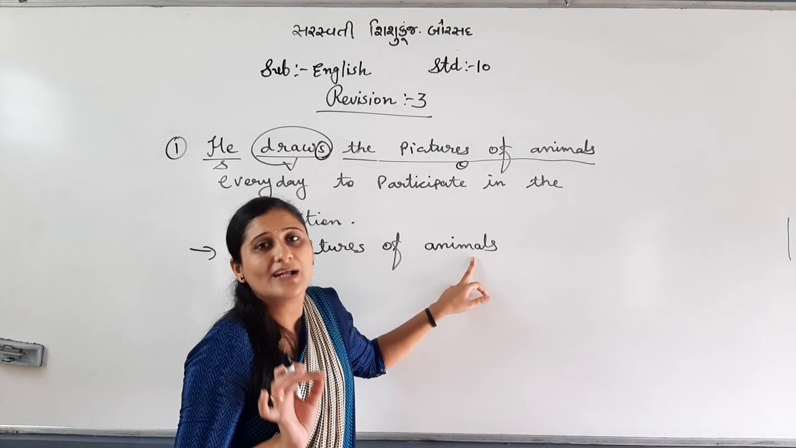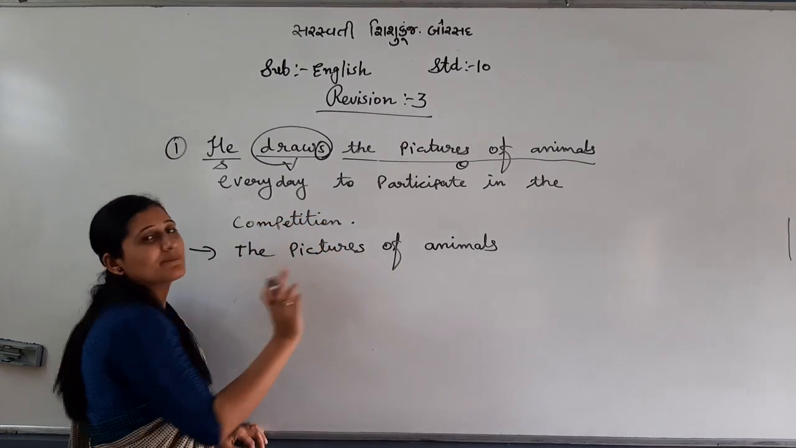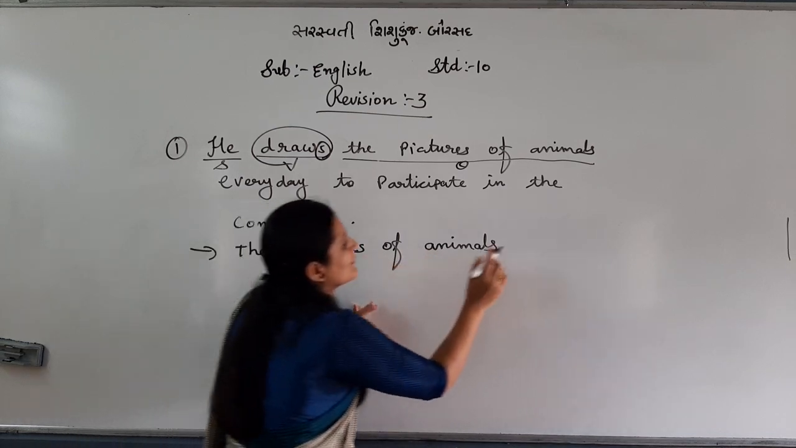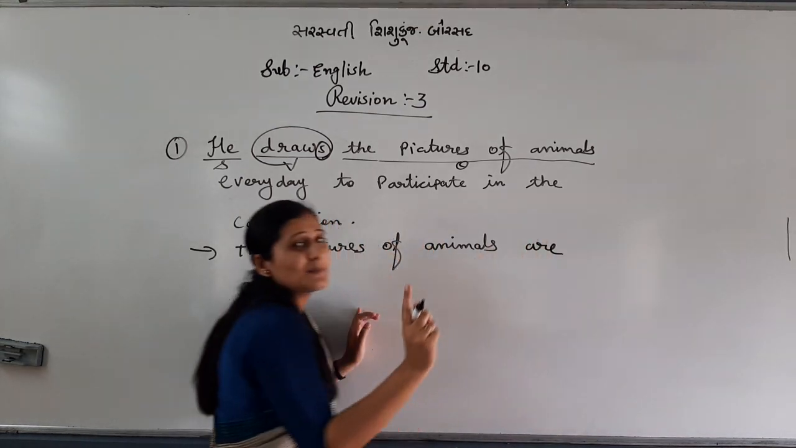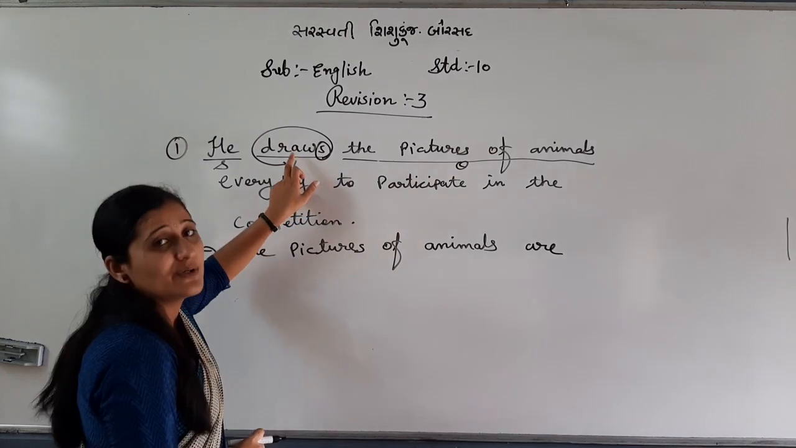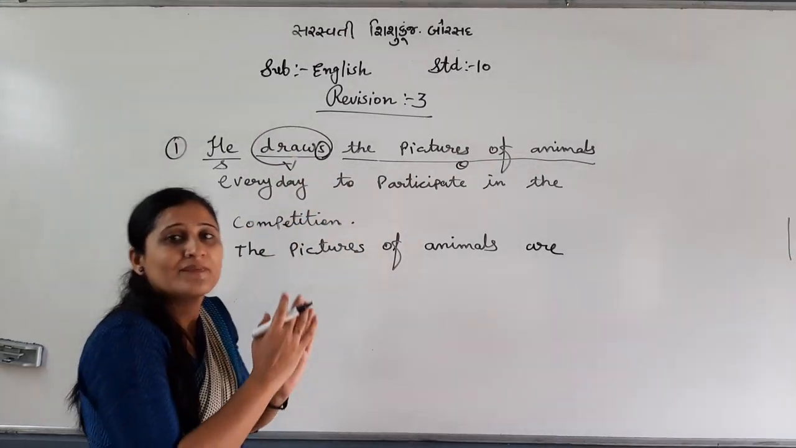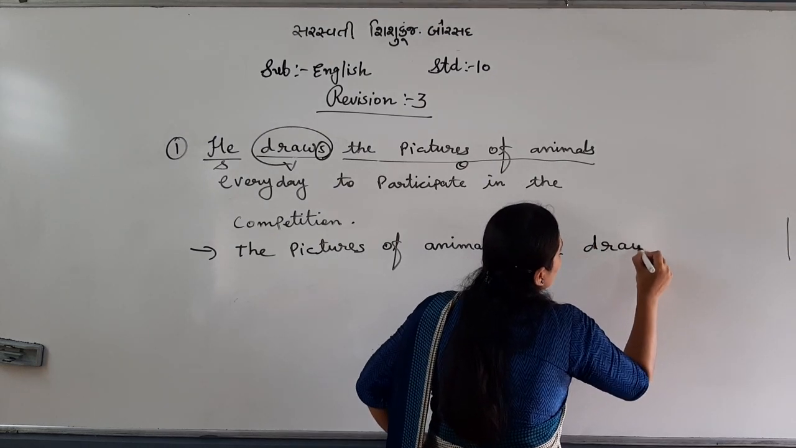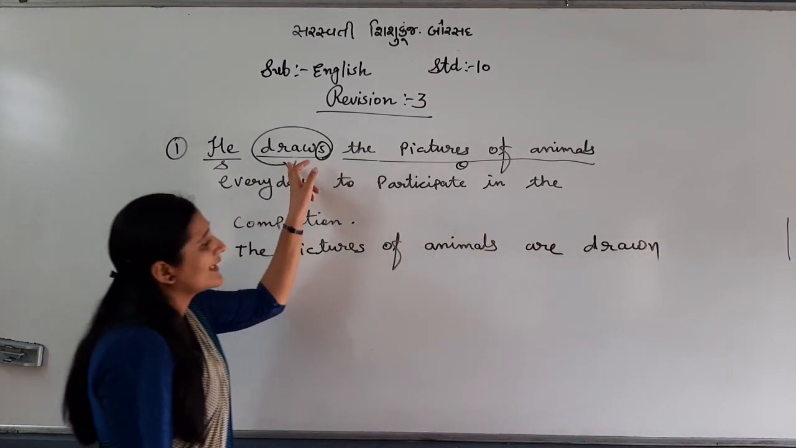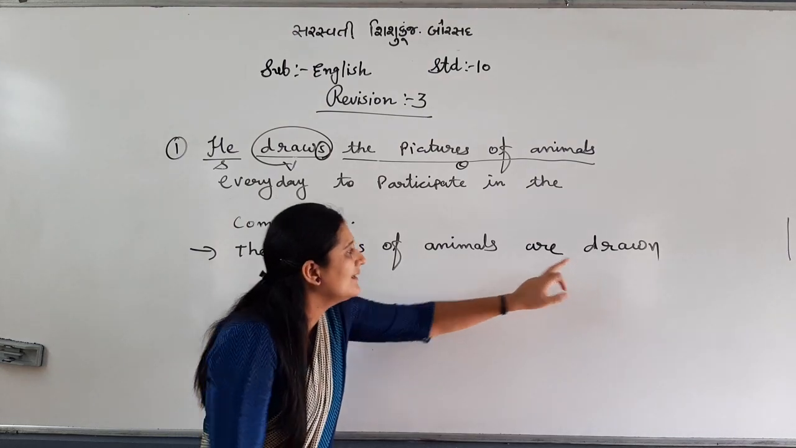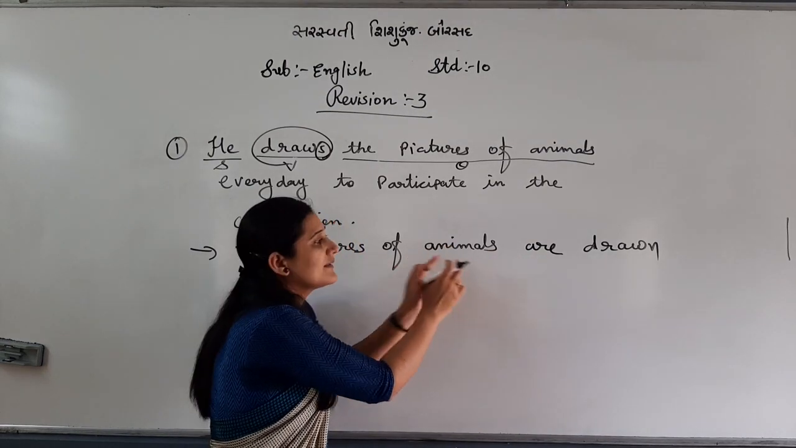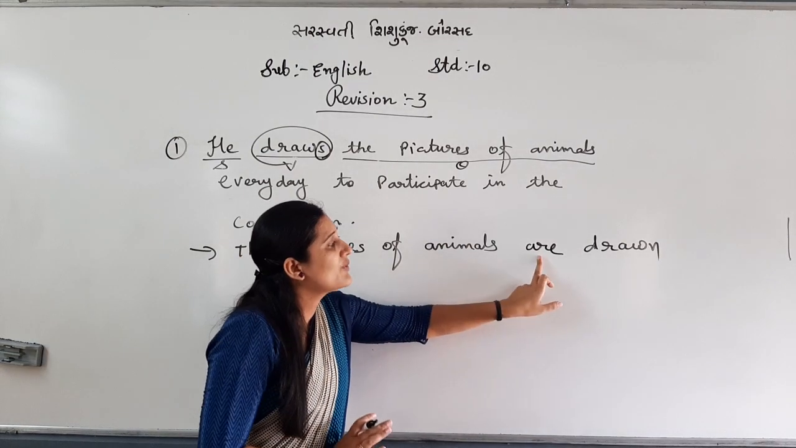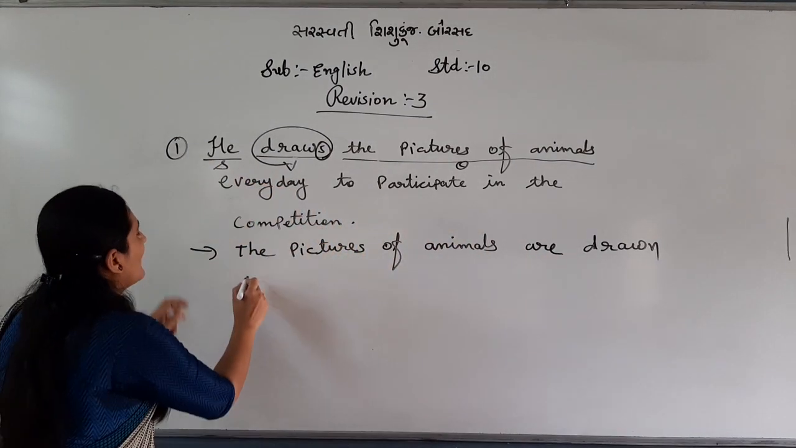So what should be your answer? R if plural. So the pictures of animals are is MR plus V3. So what is that? Draws. So what should be your answer? Are drawn. Right? Because simple present tense, that's why it is MR plus V3. But the object is plural, that's why are. But if singular, then is. Got it? So are drawn, then by.